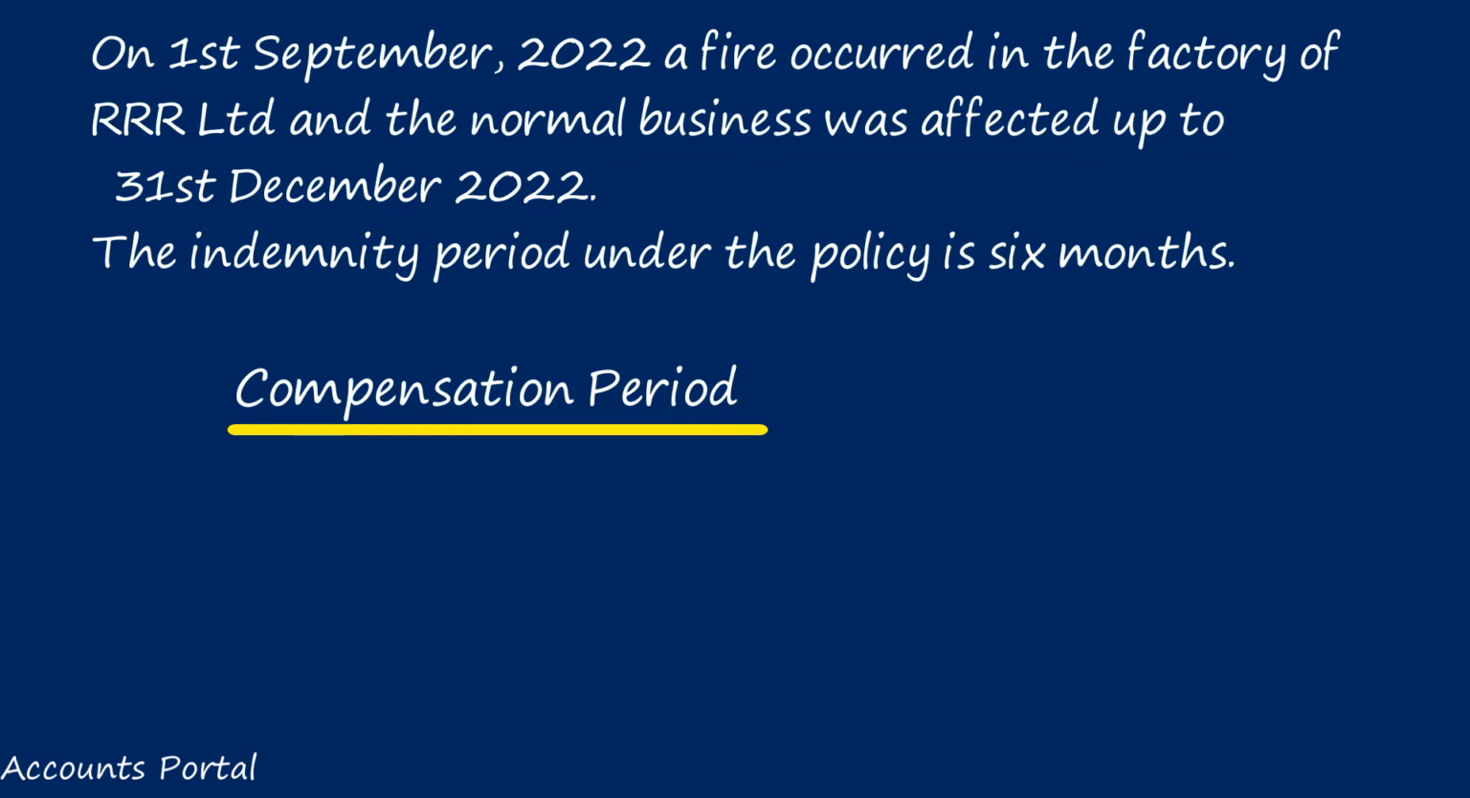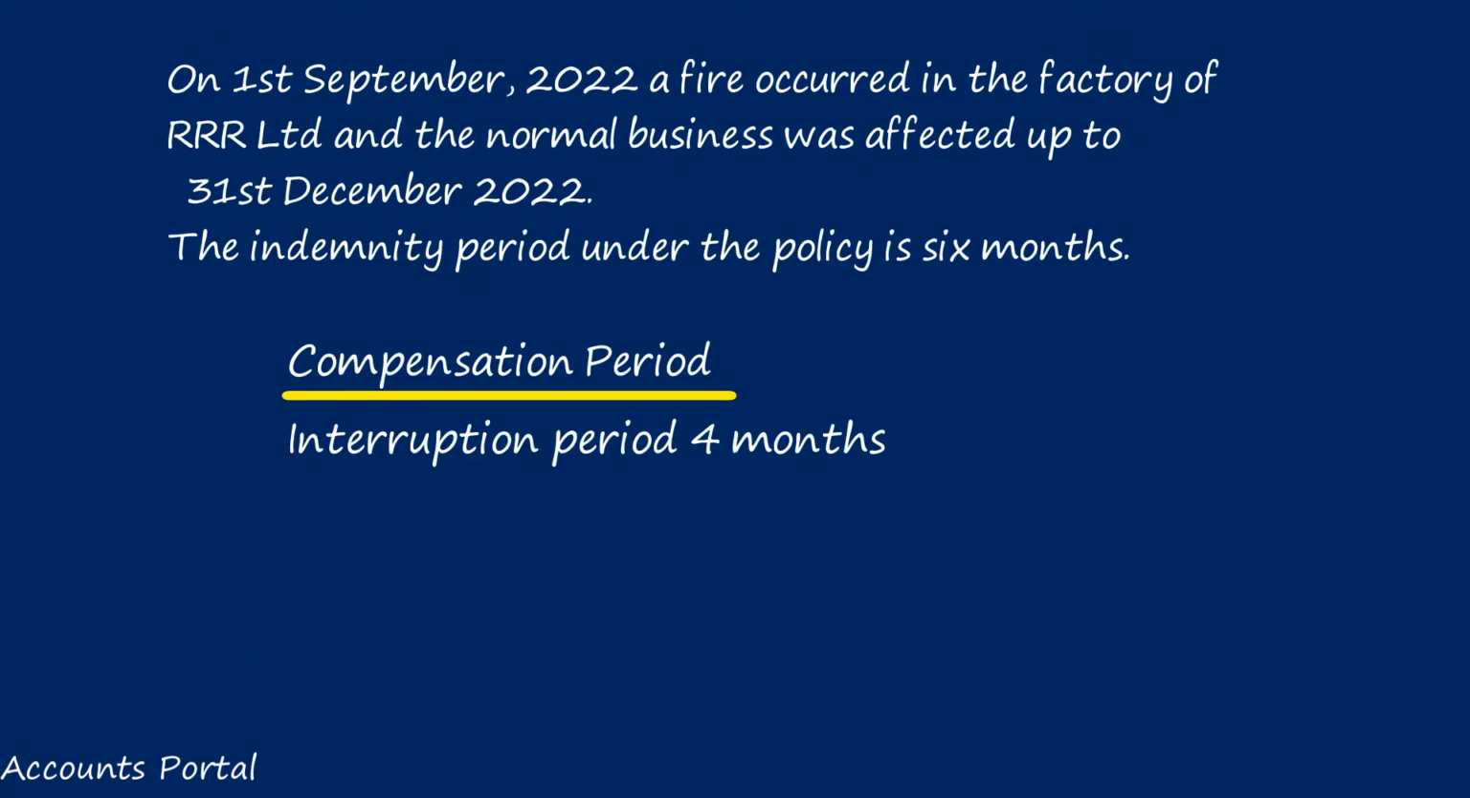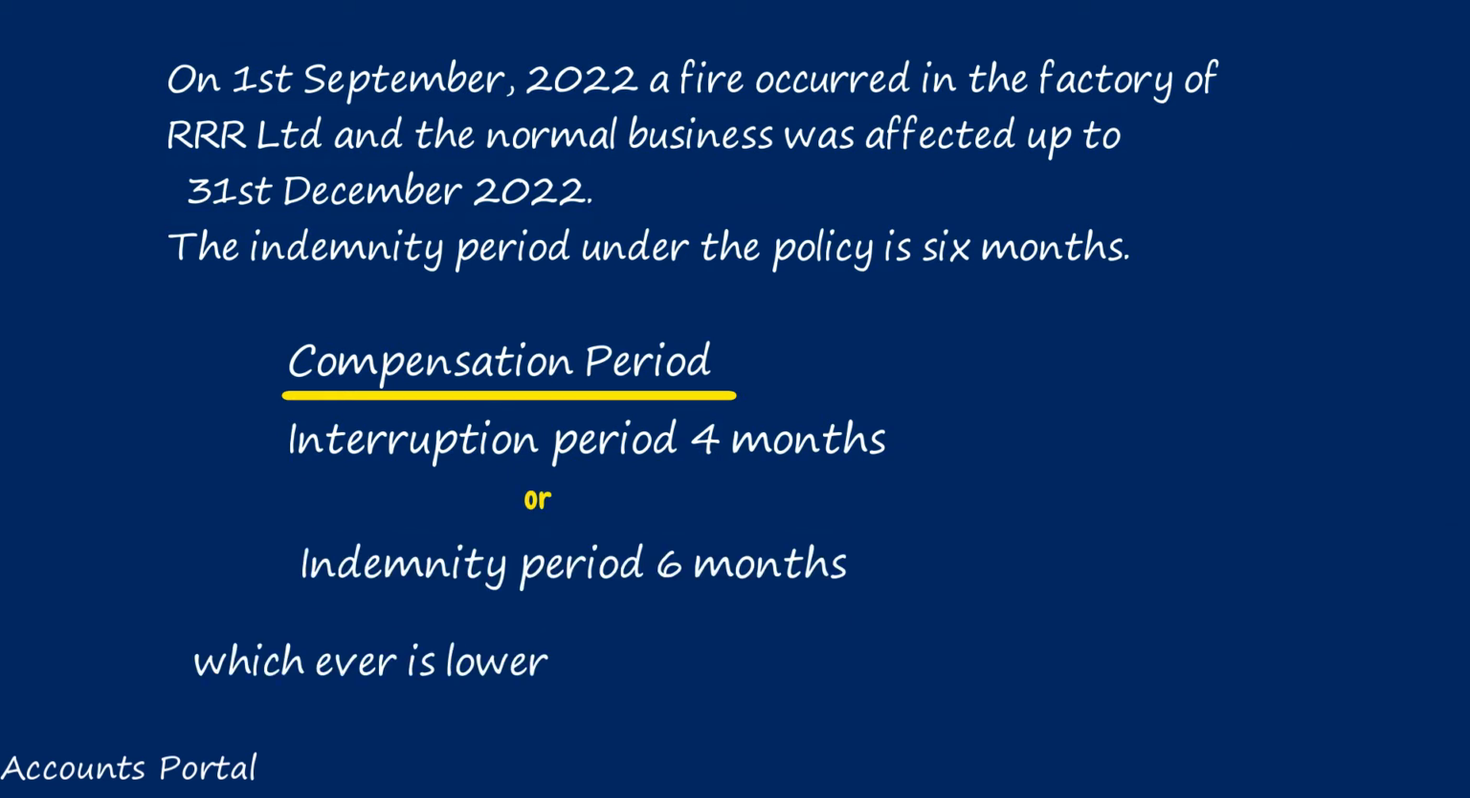So compensation period will be interruption period or indemnity period, whichever is lower. Next question arises, sir, what do you mean by indemnity period? Indemnity period means period mentioned in the policy. Suppose in our example, the indemnity period is 6 months. So interruption period is 4 months and indemnity period is 6 months. Which is lower, 4 months or 6 months? 4 months. So the compensation will be paid for 4 months.